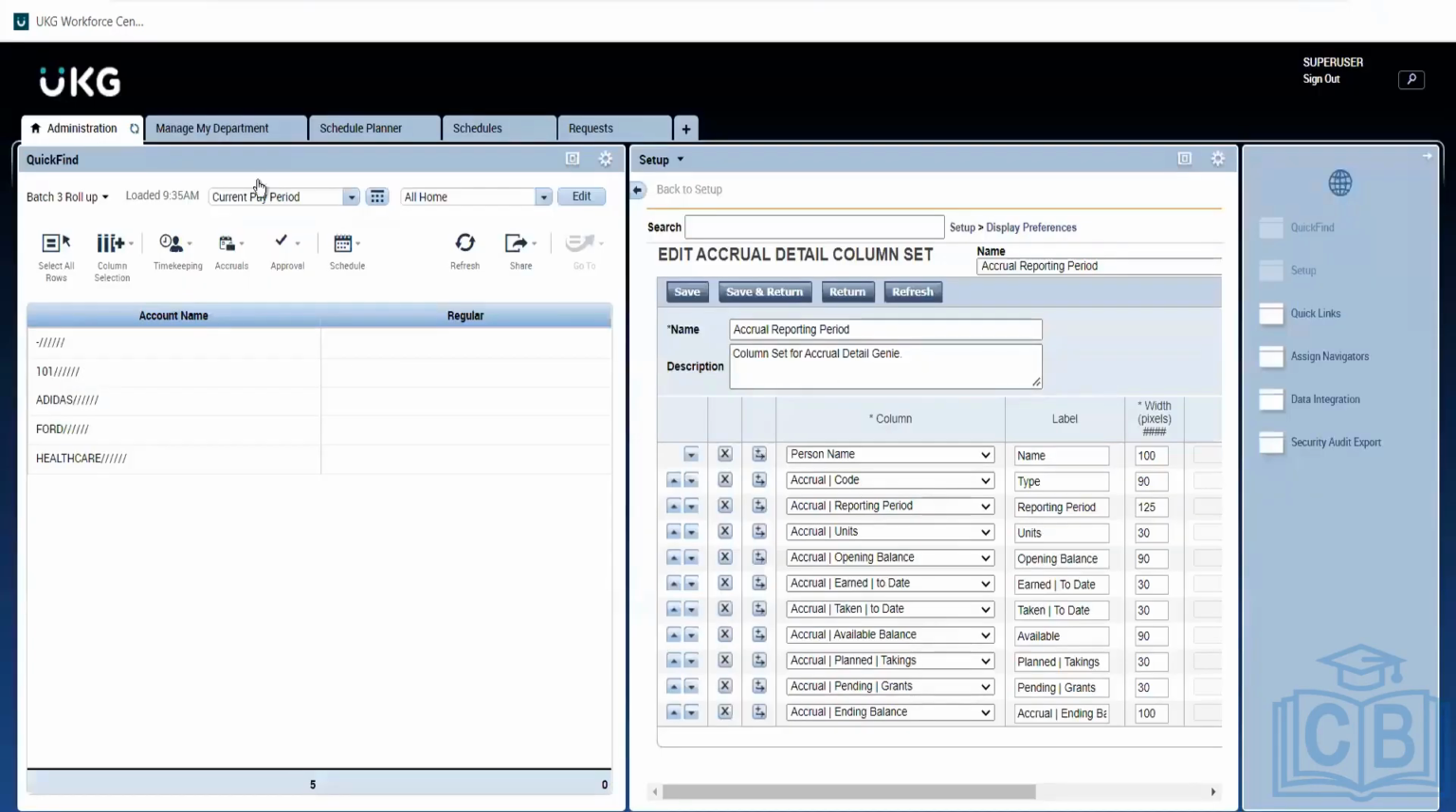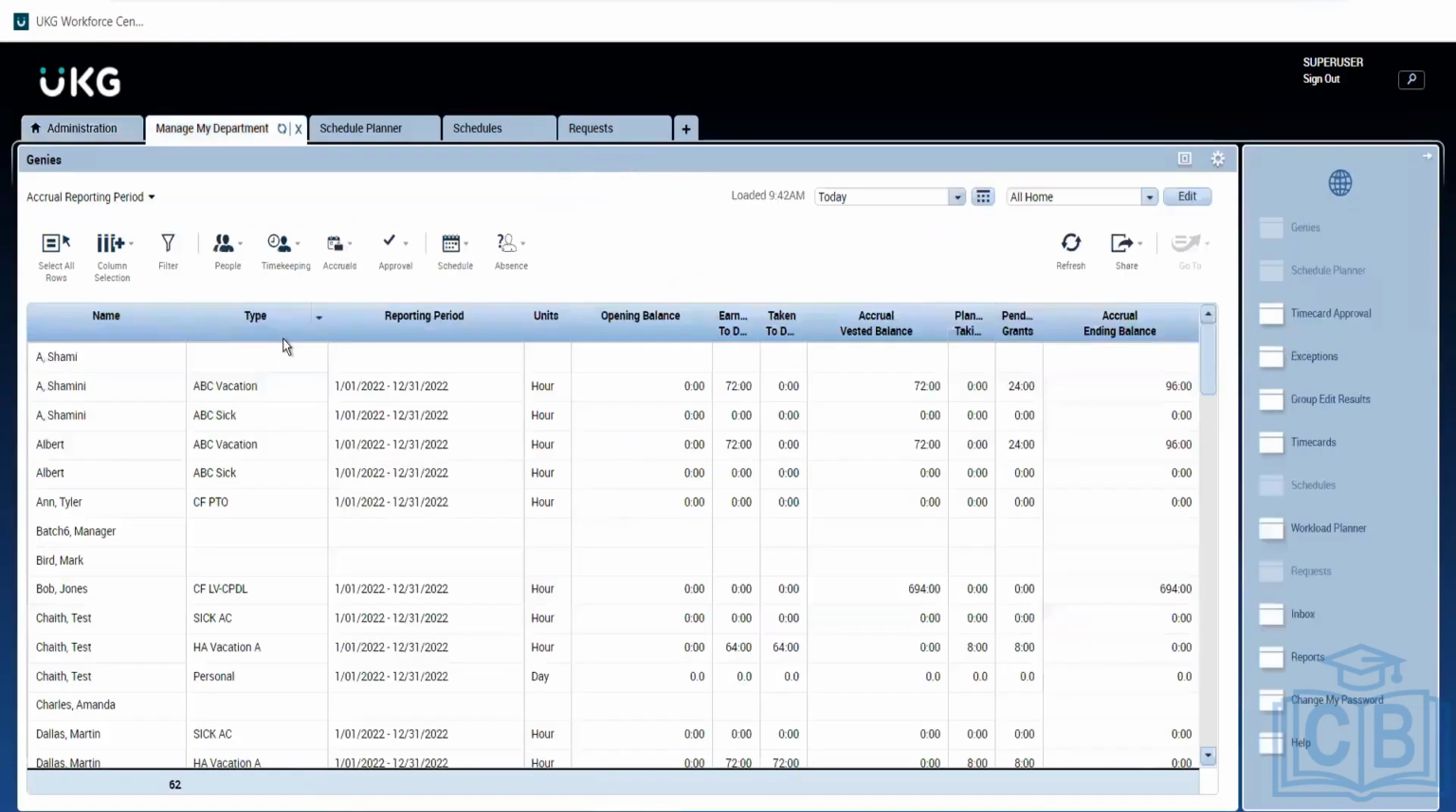So these columns will be identical to what we see here: person name, accrual code, accrual reporting period, accrual units. The same thing will come up here. Person name, what is the accrual code, location, reporting period, what units, hours, what is the opening balance. This will come here.